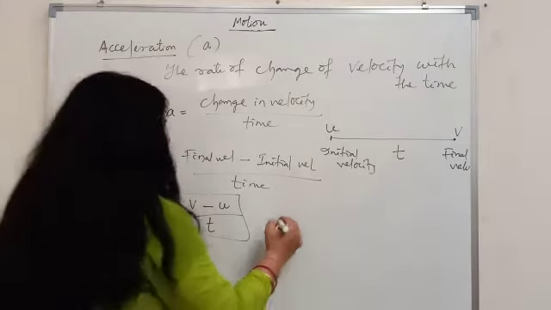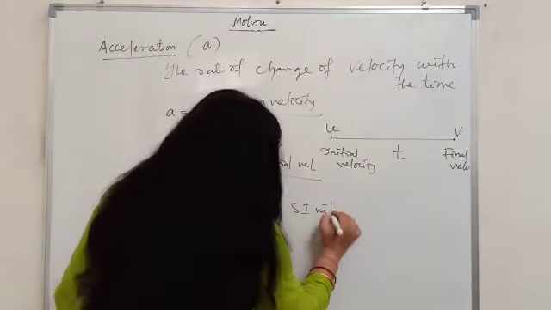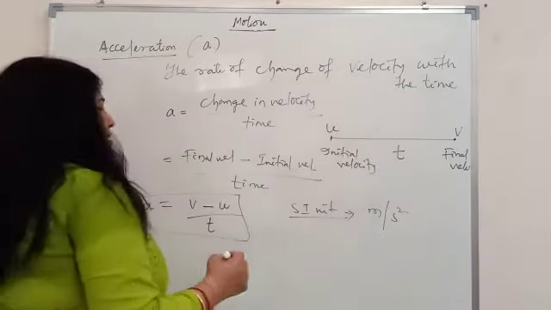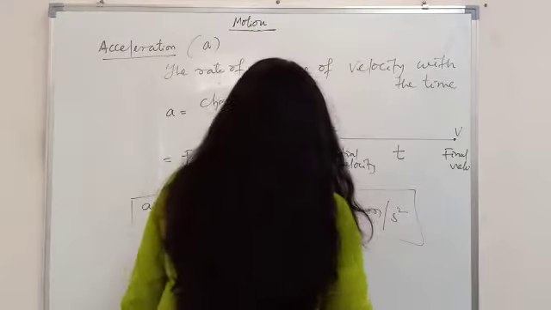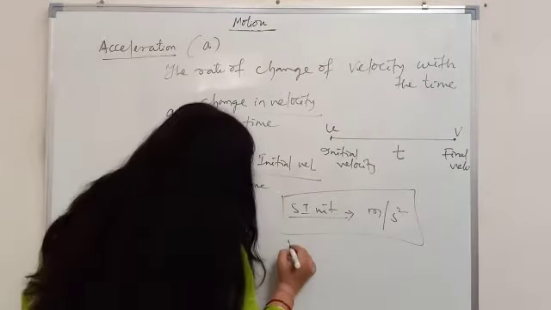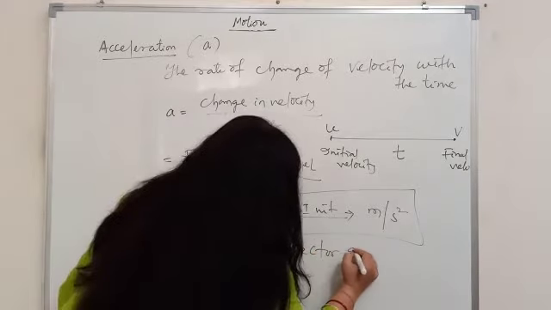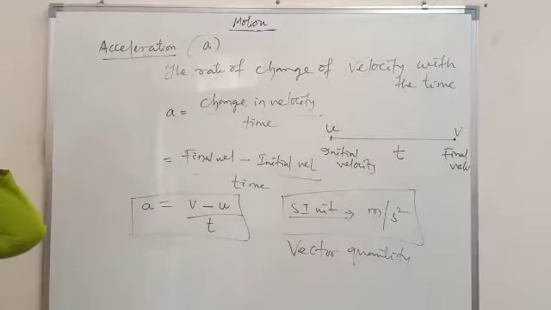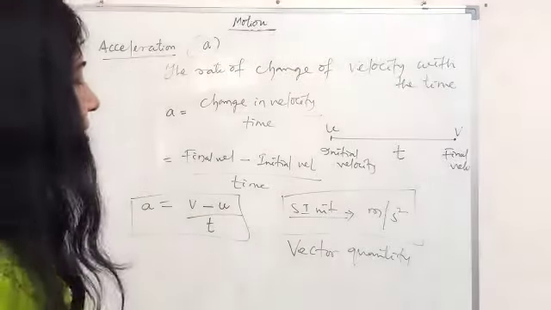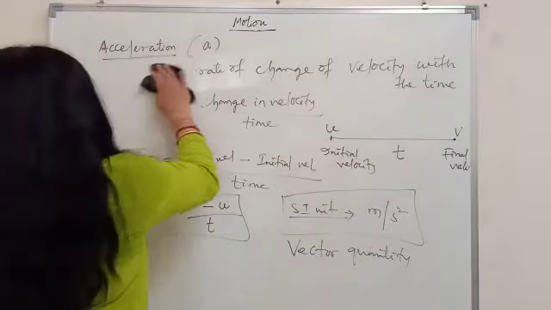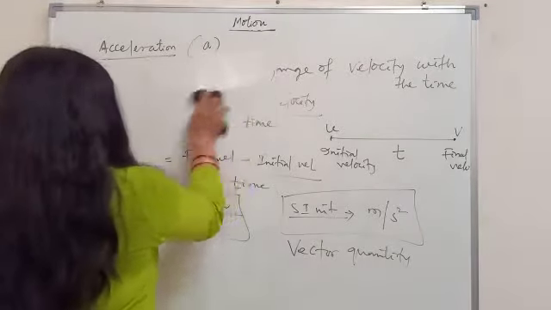Right? Now what is the SI unit? So SI unit is meter per second square. Remember this? So in case of acceleration, the SI unit is meter per second square. And it is a vector quantity, because it depends upon the direction. So it is a vector quantity. Now we'll go for its types.